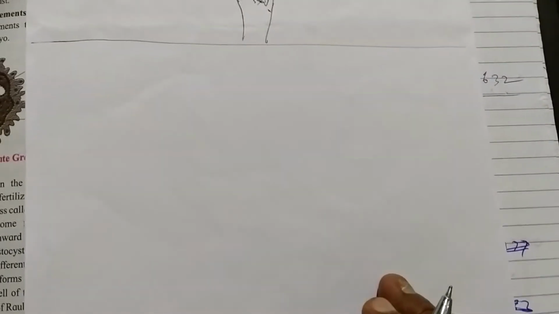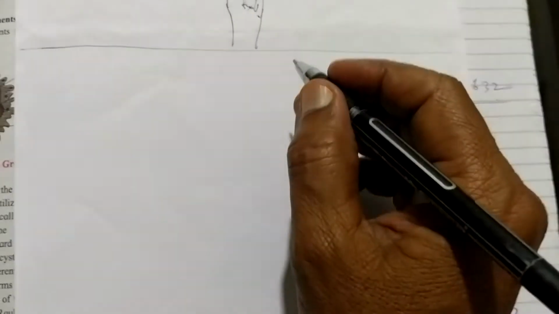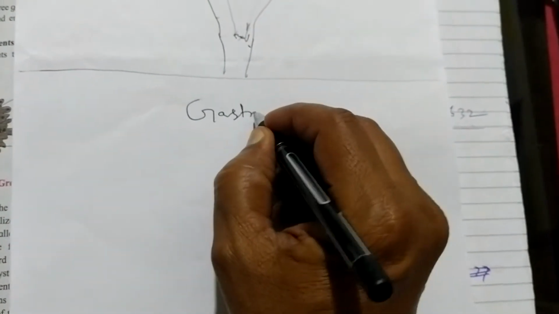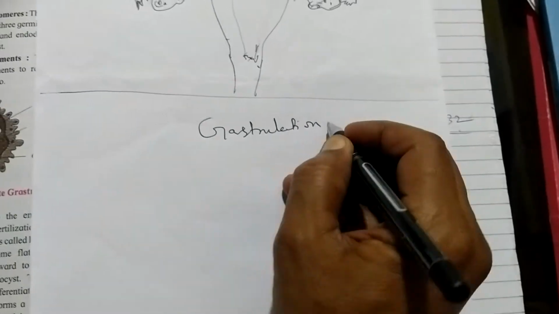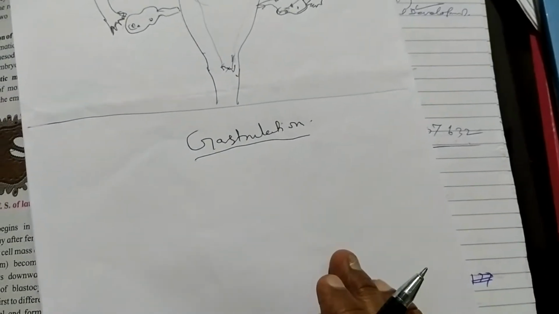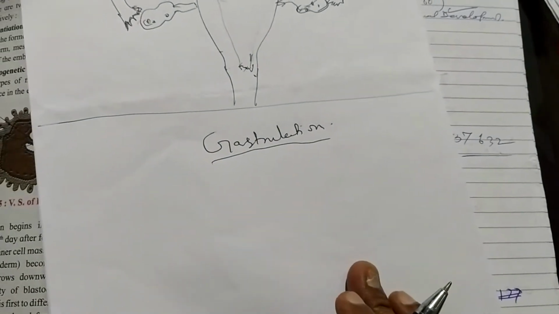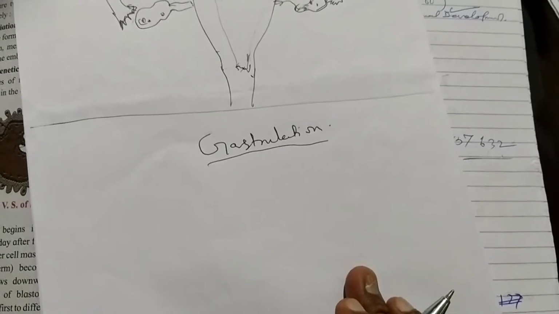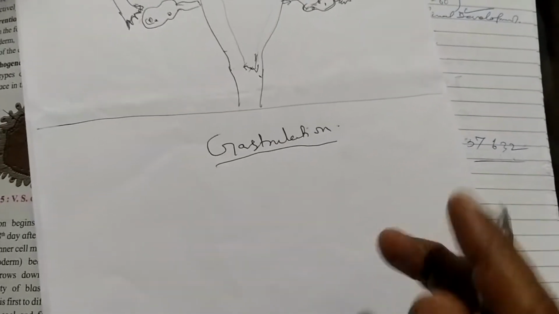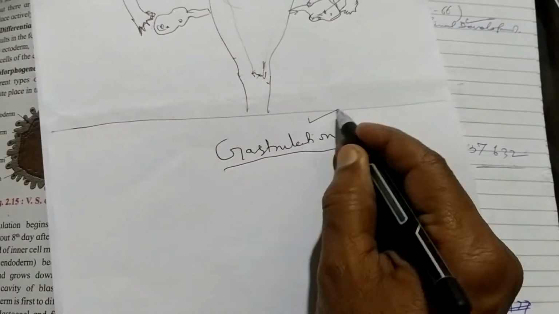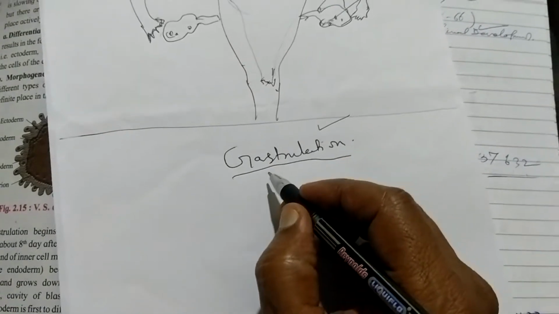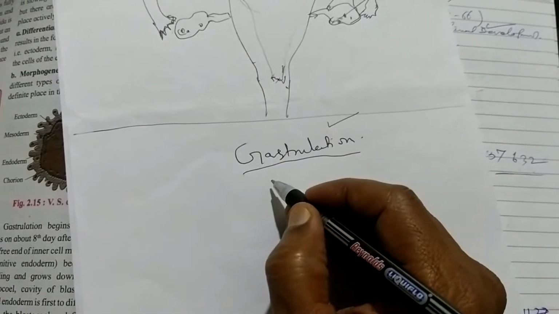Friends, today in this video, let us discuss the gastrulation process. In the previous video, we were discussing blastulation, that is, the formation of the blastula from the morula. Now today we are going to study gastrulation: the formation of the gastrula from the blastula is gastrulation.